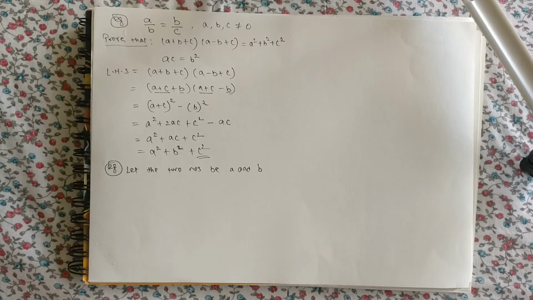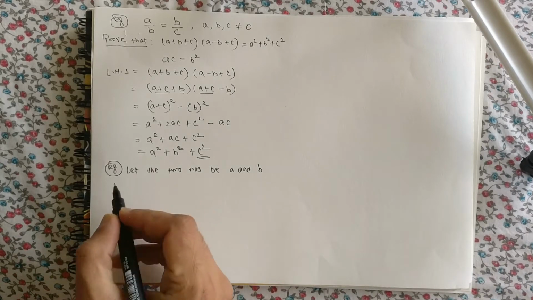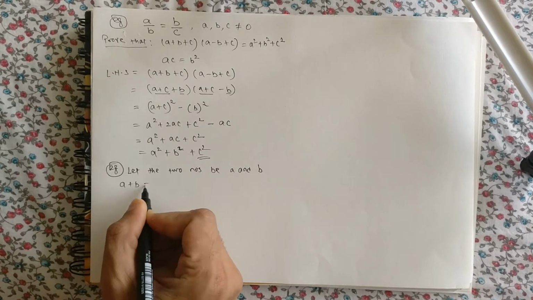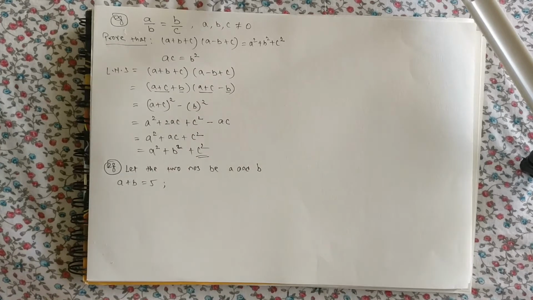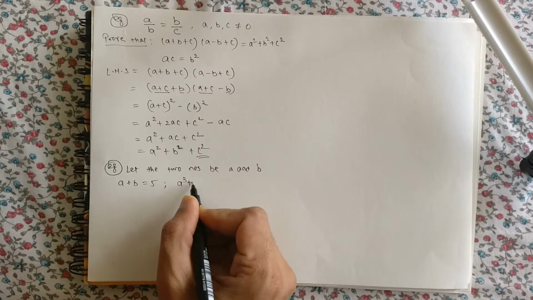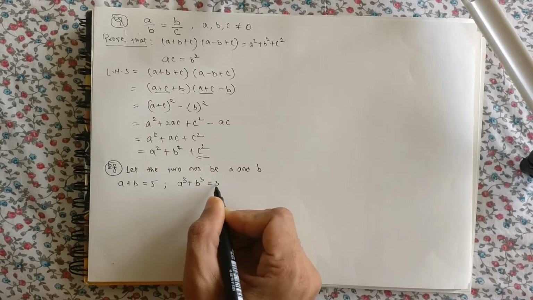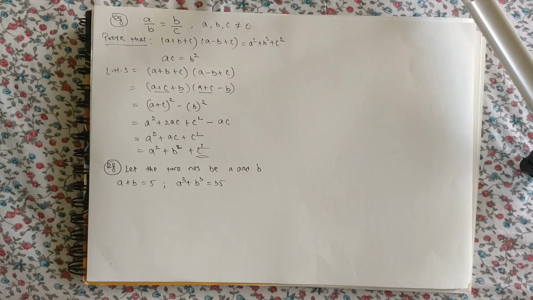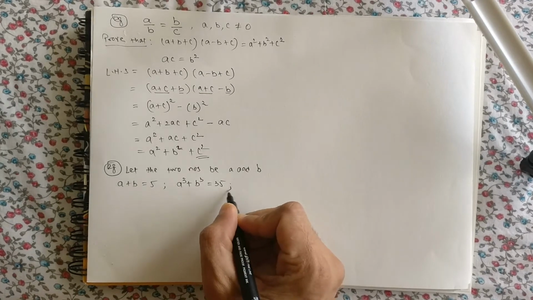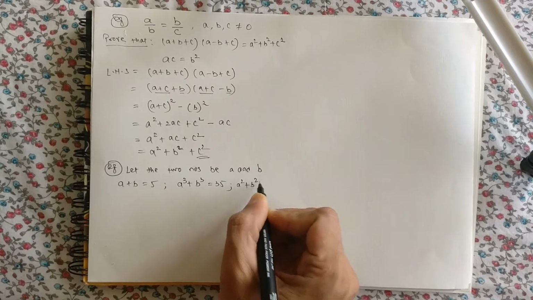Now what they are saying is, the sum of two numbers is 5, so a plus b is equal to 5. What else? Sum of their cubes is 35. a cube plus b cube is equal to 35. Find the sum of their squares. What we have to find? a square plus b square.